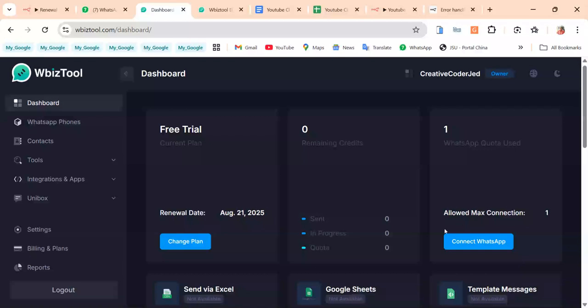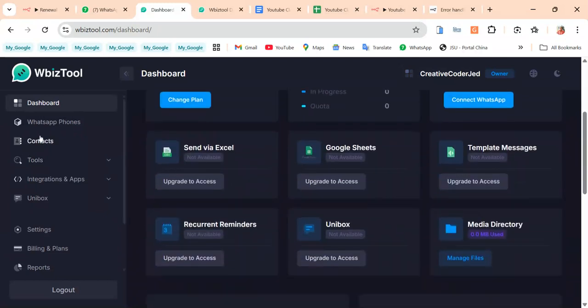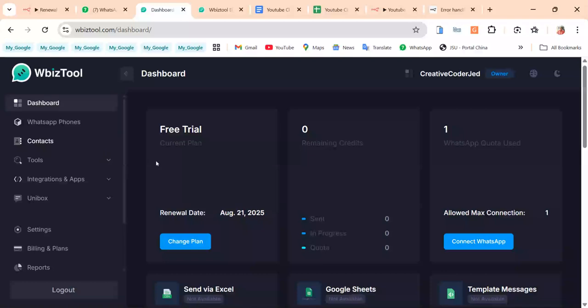We have looked at this tool before, so if you don't know about it, you can check out our video. We have done a video on that already. This is a WhatsApp integrations tool. If you have it, you don't need the WhatsApp API or a Meta account if you want to use WhatsApp to do a lot of message sending, reminders, and a lot of WhatsApp activities.